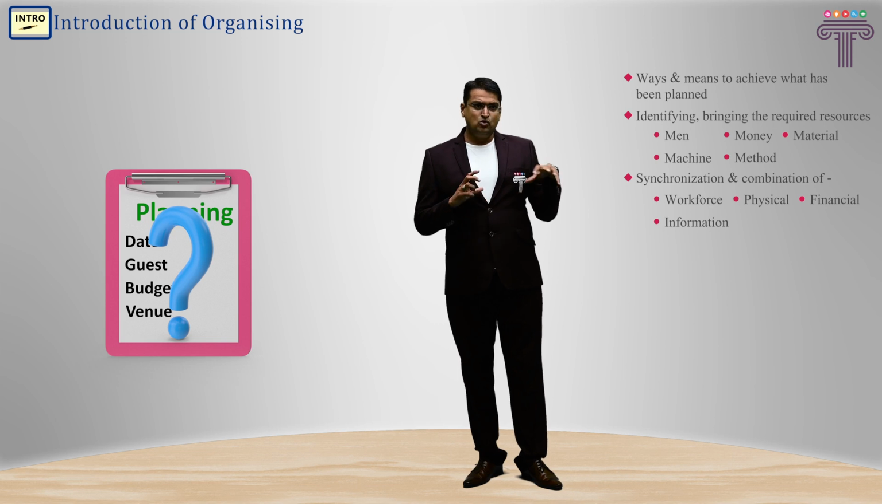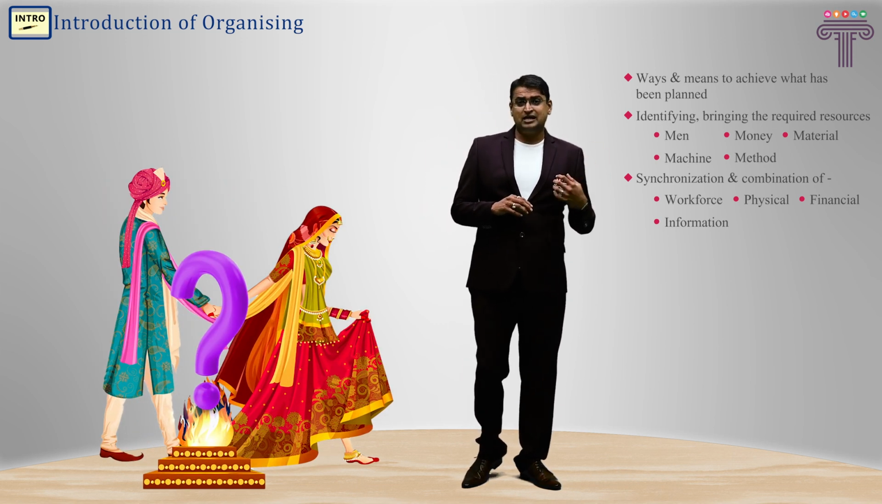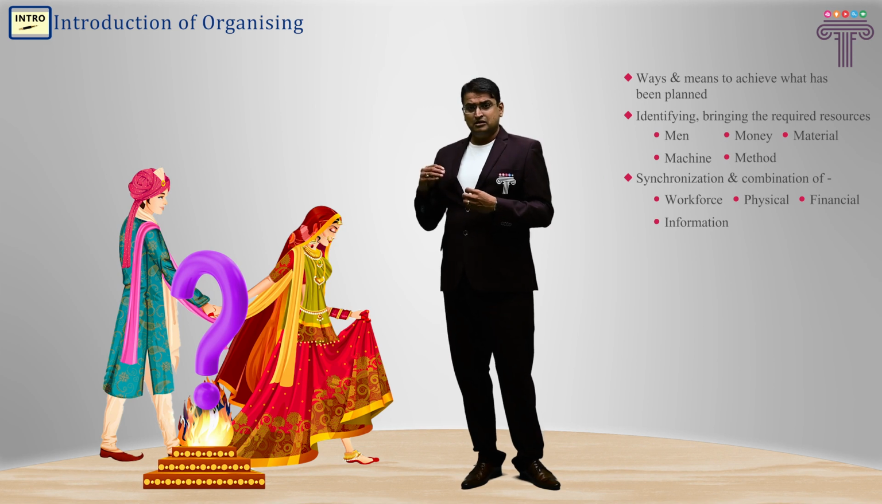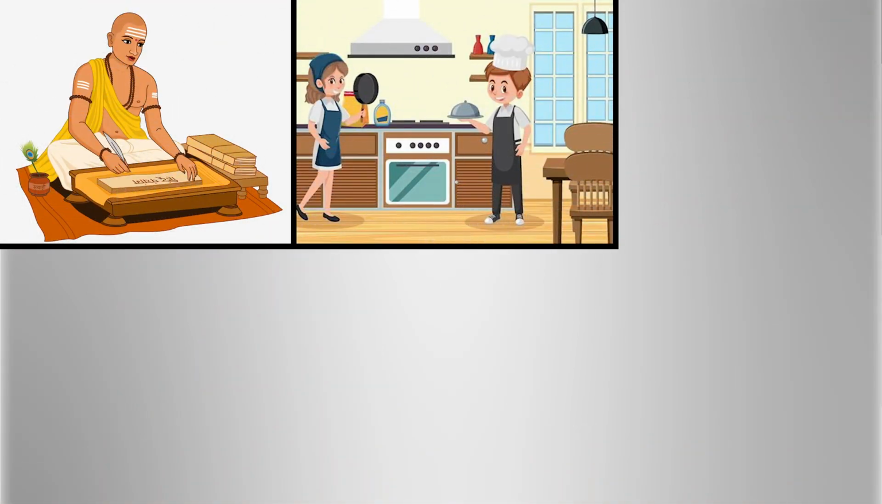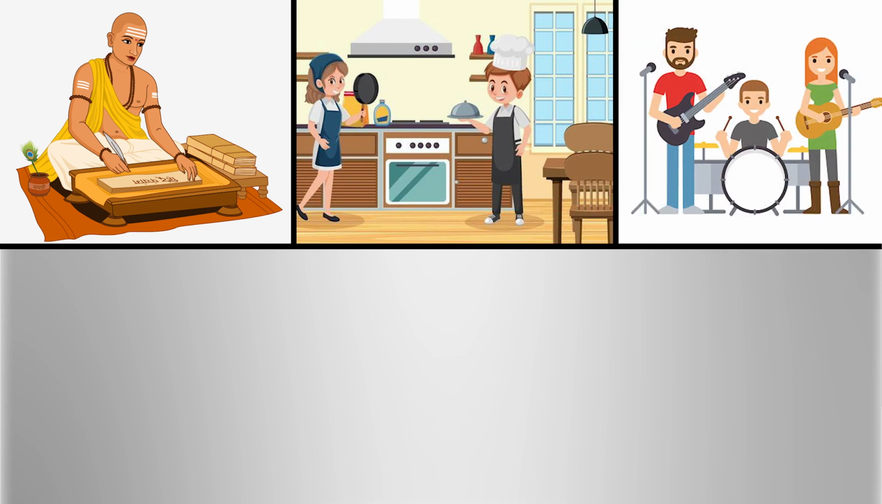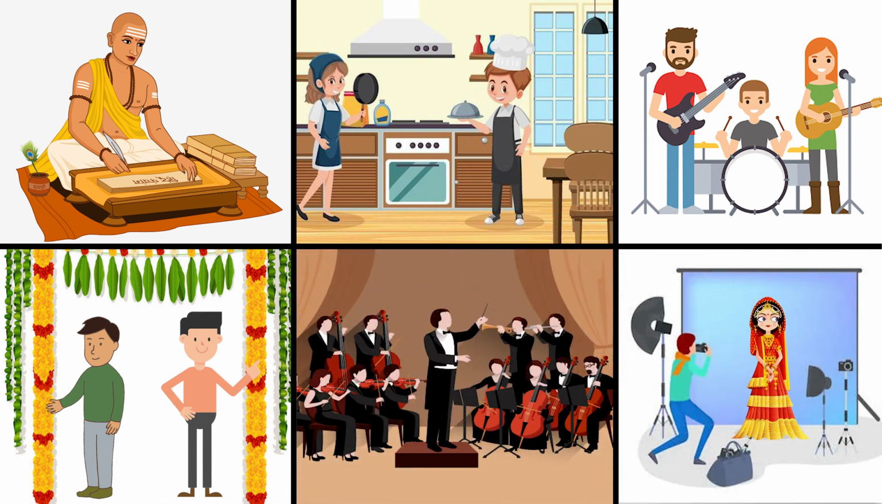For that, what do we do? First, identify what resources are needed. So now I understand that I'll be needing a panditji for the marriage. I'll be needing a chef for food for the marriage. I'll be needing band people. I'll be needing workers for handling small petty works. I'll be needing a music system. So I first start identifying different resources.